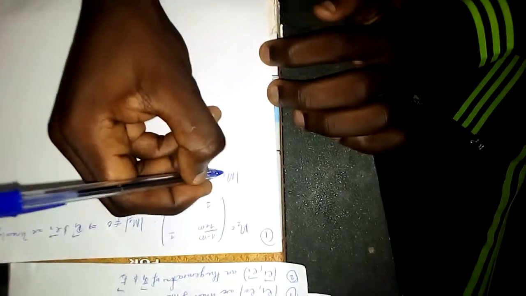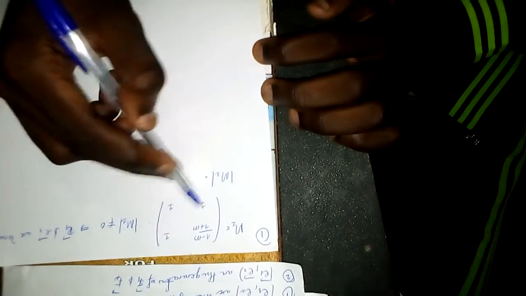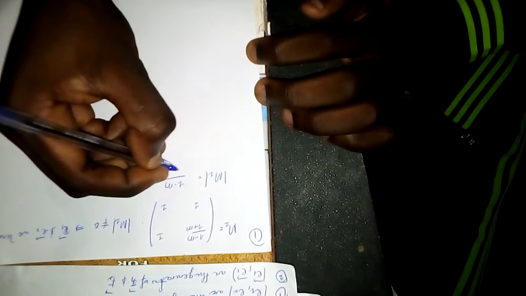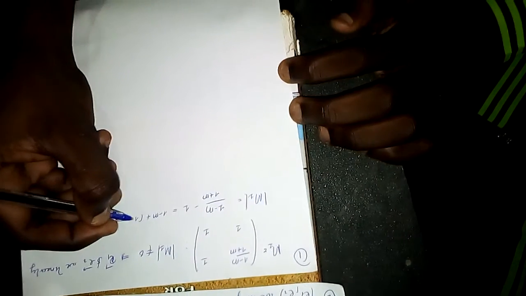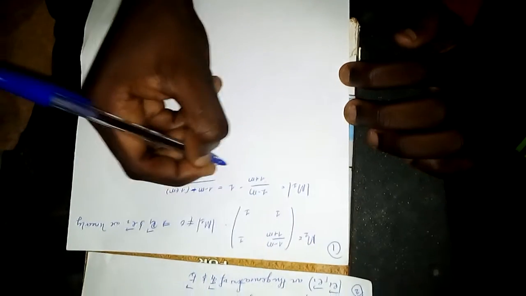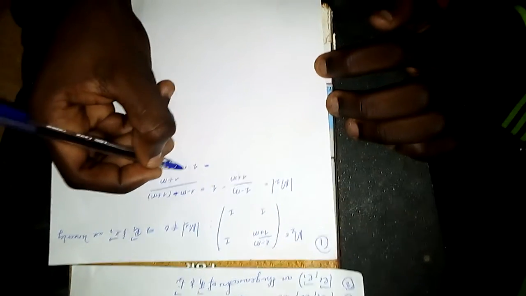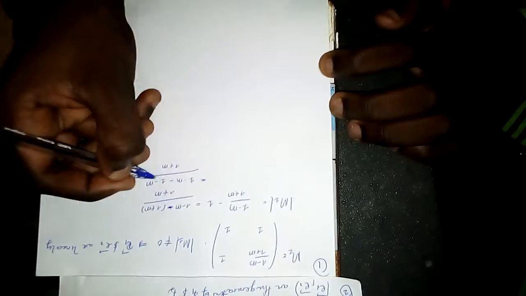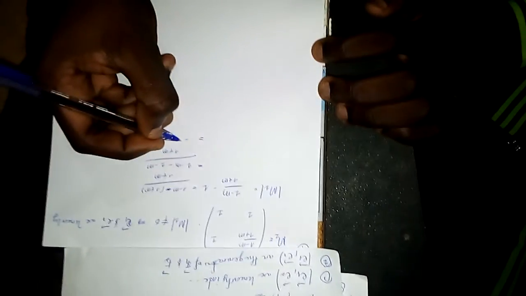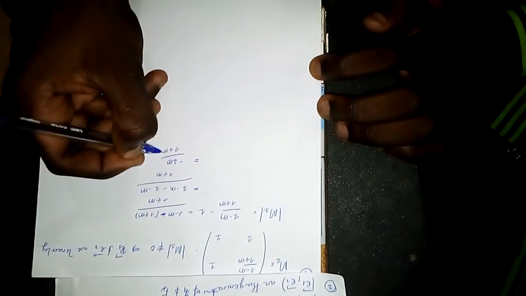So the determinant of M1 is just equal to the product minus this. We have 1 minus M over 1 plus M minus 1, which is 1 minus M plus, minus 1 plus M, all divided by 1 plus M, which is equal to 1 minus M minus 1 minus M, all divided by 1 plus M. So we have minus 2M over 1 plus M. Remember that in equation 3, we are being told that M is different from 0.